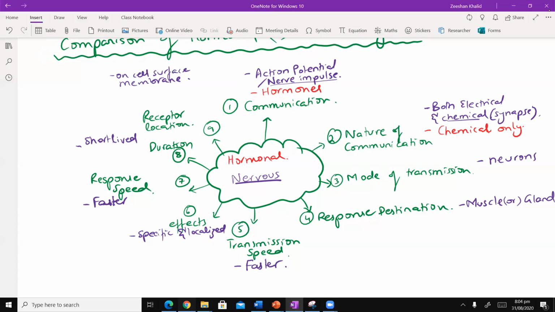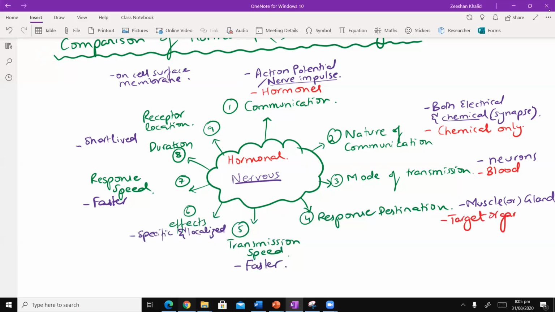Okay, it's chemical only. And then you have the mode of transmission. The mode of transmission, यहाँ पे क्या ख्याल है? Hormones का मोड ऑफ ट्रांसमिशन क्या है? नर्व इंपल्सेस न्यूरॉन्स में ट्रैवल करती हैं, हार्मोन्स के तो ट्रैवल करते हैं. Where do they travel? What do you think? They travel in the blood. Okay, they travel in the blood, and then you have the response destination. The response destination in case of hormonal system is target organs. और ये target organ कोई भी हो सकता है. It depends on different hormones.